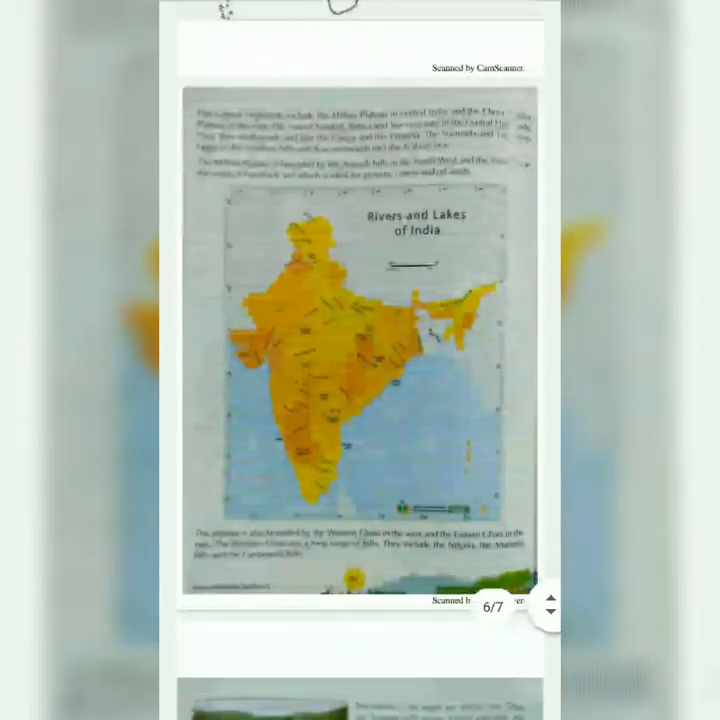In this map, you will see the rivers Chambal, Betwa and Son originate in the central highlands. They flow northwards and join rivers Ganga and Yamuna. The Narmada and Tapi rivers begin in the Vindhya hills and flow westward into the Arabian Sea.